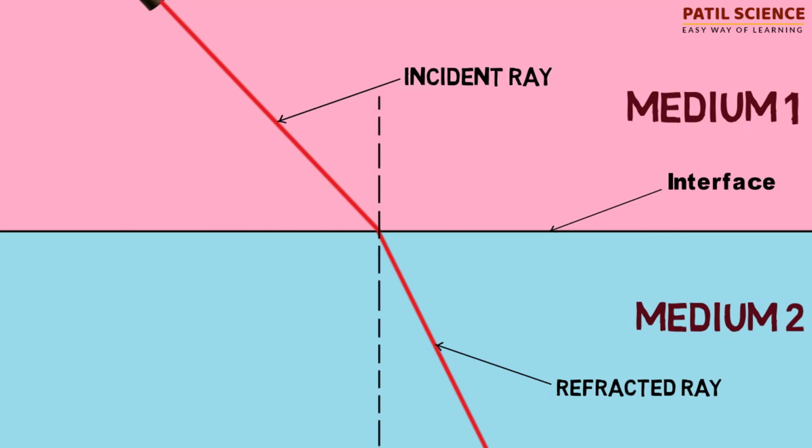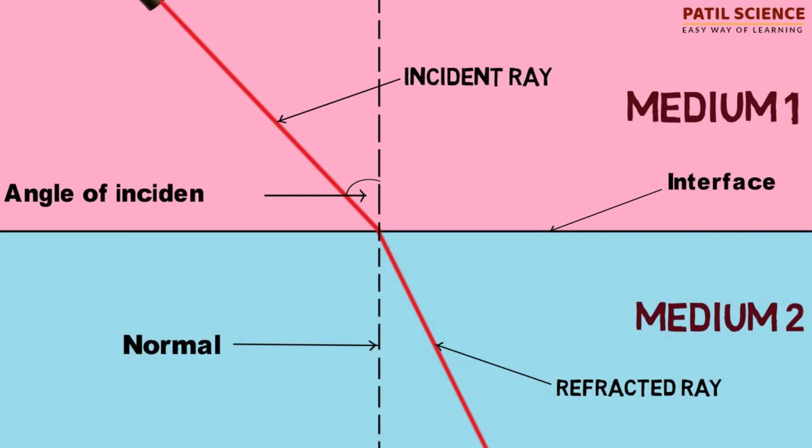The perpendicular line to the interface is the normal. The angle between the incident ray and the normal is the angle of incidence I, and the angle between the refracted ray and the normal is the angle of refraction R.